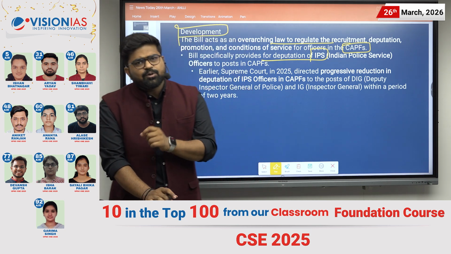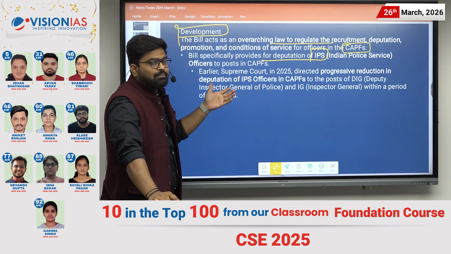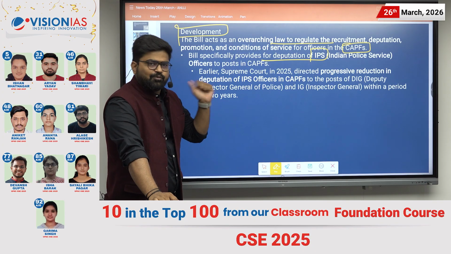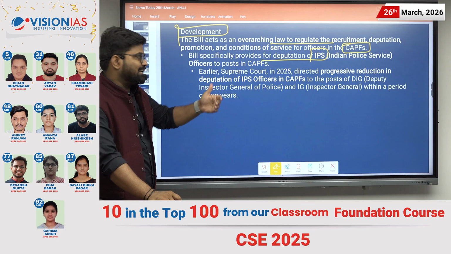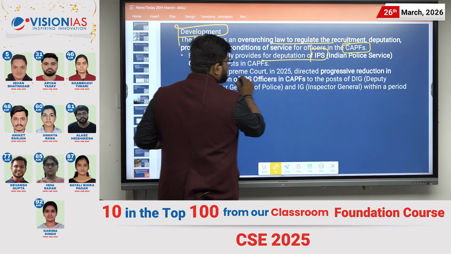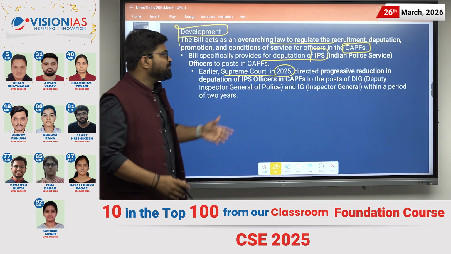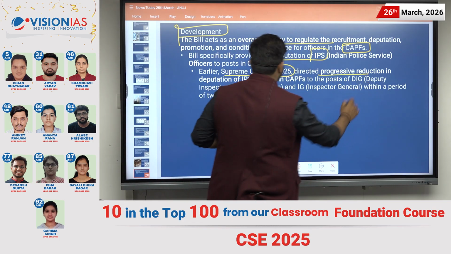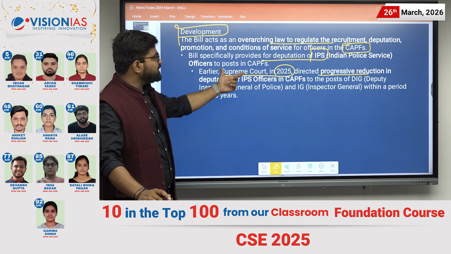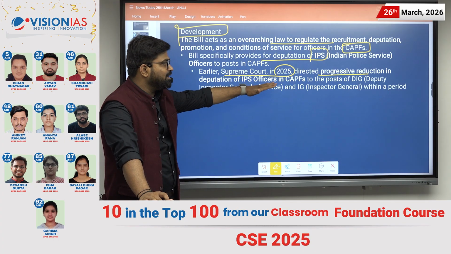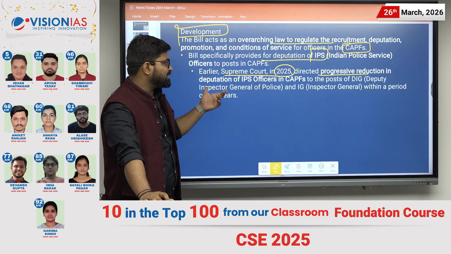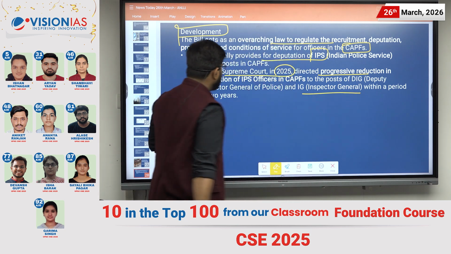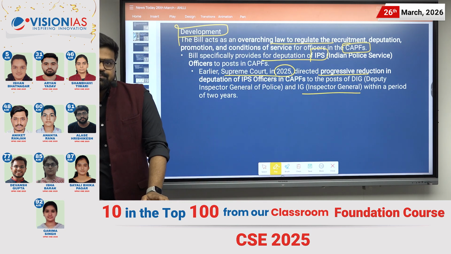Even the Supreme Court has said that there should be a number which should be directly there for the CAPF officers. We will be discussing that. In the year 2025, the Supreme Court directed progressive reduction in the deputation of IPS officers in CAPF to the posts of Deputy Inspector General and Inspector General within a period of 2 years.